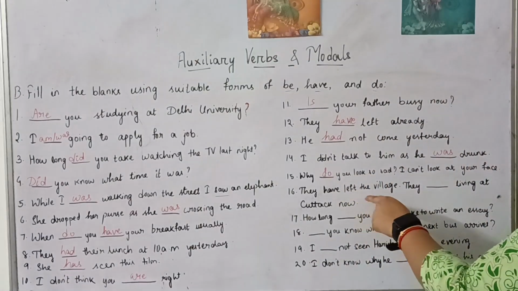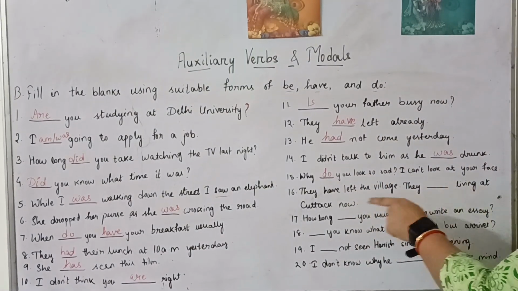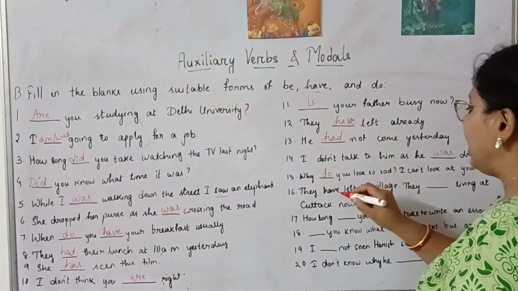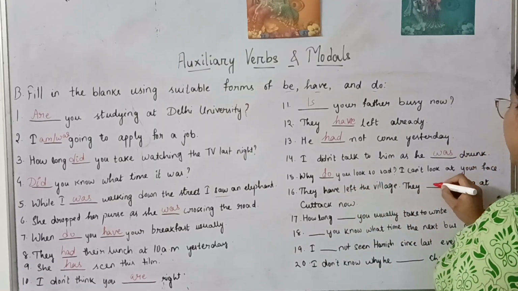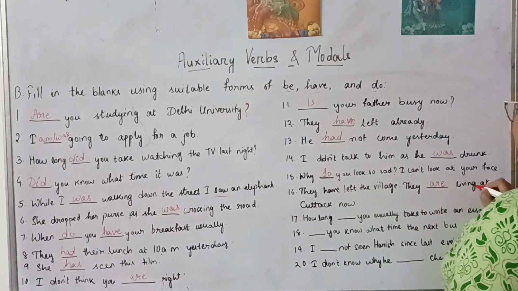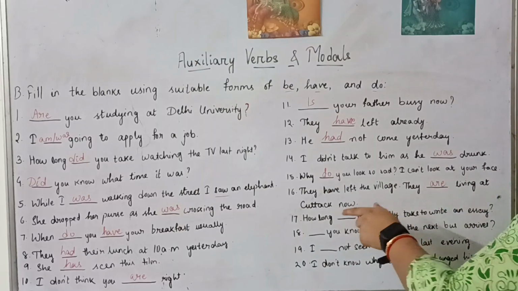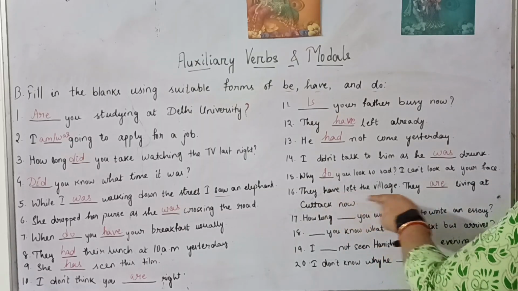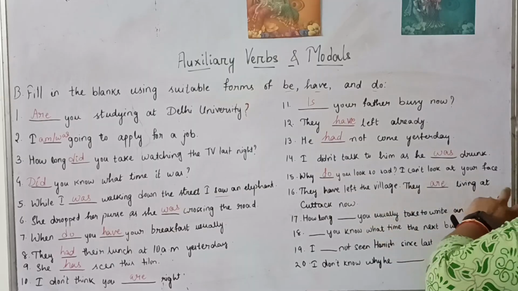They have left the village. They are living at Cuttack now. They have left the village. They are living at Cuttack now. So this is the present impact. This is present perfect. They are living now. This is the present progressive side.